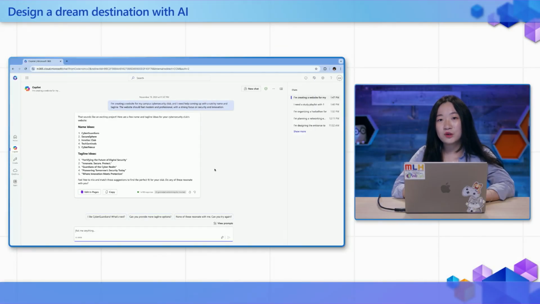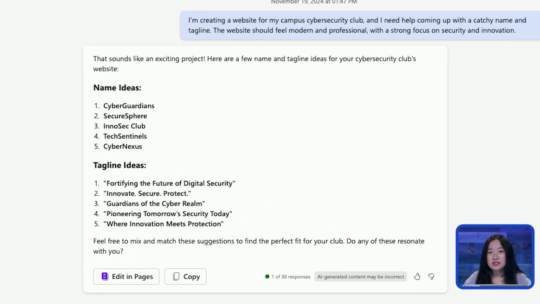So now that we have a few name and tagline options, choose the one that best aligns with your club's mission. And once you've selected a name, let's refine the tagline to make it even more impactful or concise. So let's say you've chosen Cyber Guardians with the tagline "Fortifying the Future of Digital Security." Now let's refine the tagline to make it more concise or engaging. You could try something like "Guarding the Future of Cybersecurity."